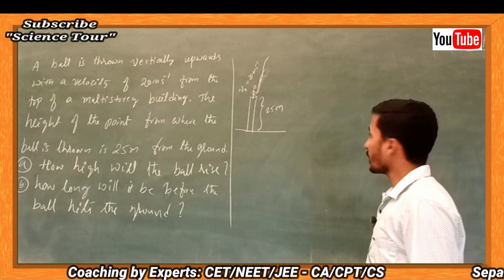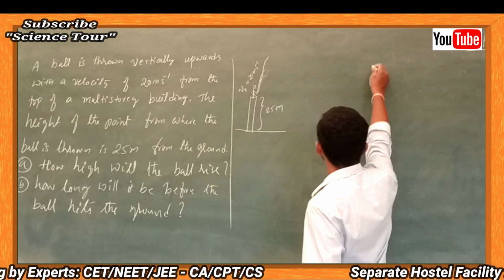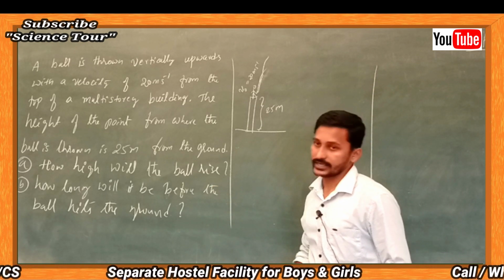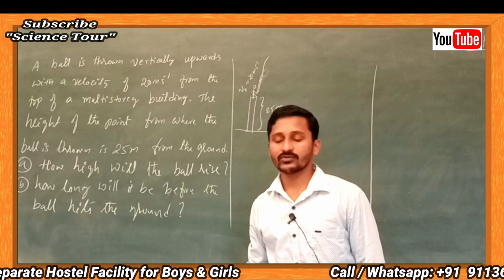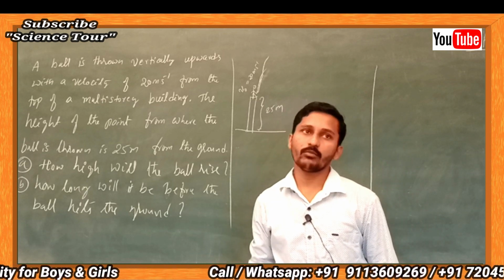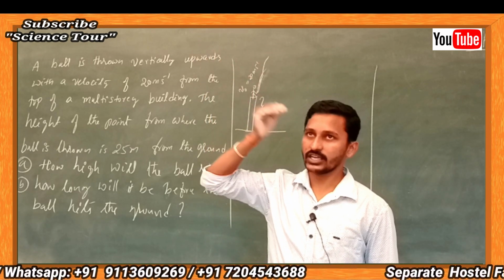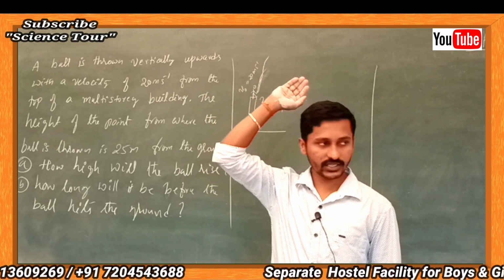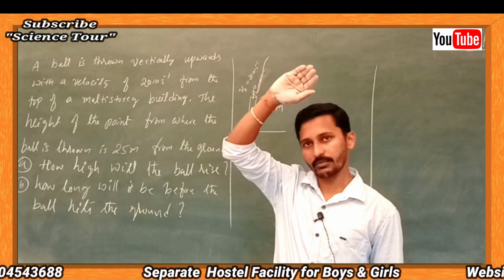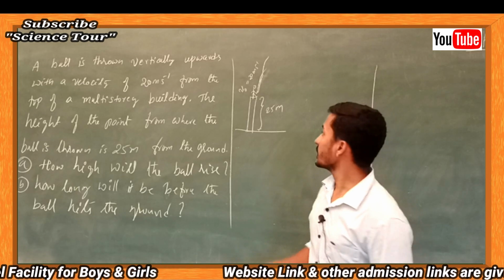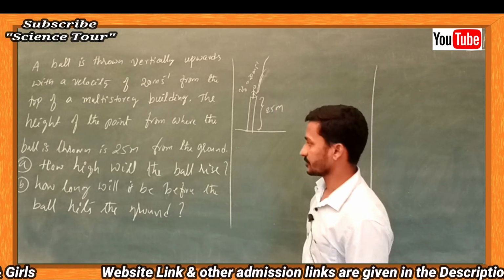Now the first question we are going to deal with is how high will the ball rise. If you are at the ground and you are going to throw the ball, how long, where will it move? The velocity decreases and it reaches the maximum height where the velocity becomes 0 and comes back. So it is asked how high it will rise.